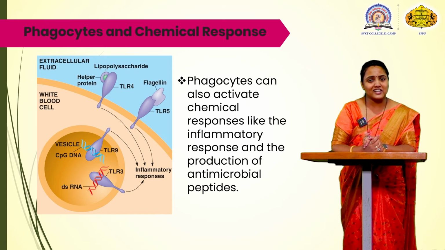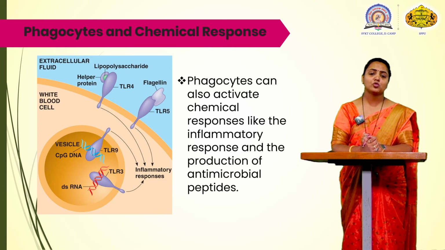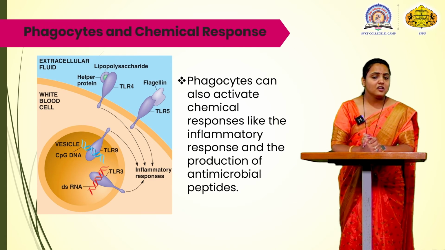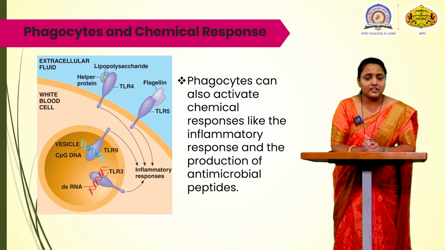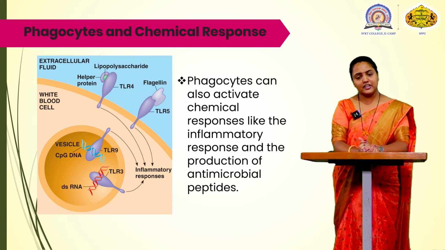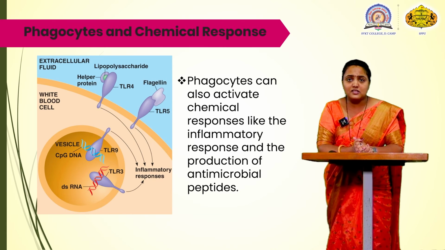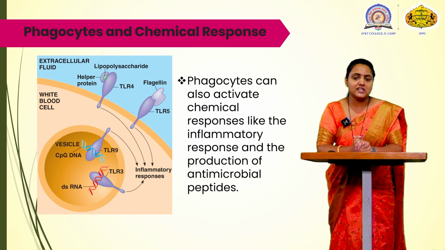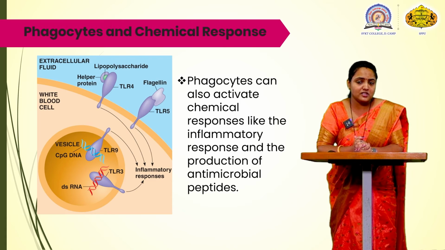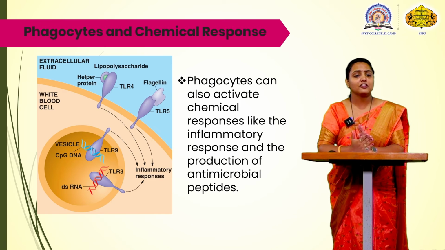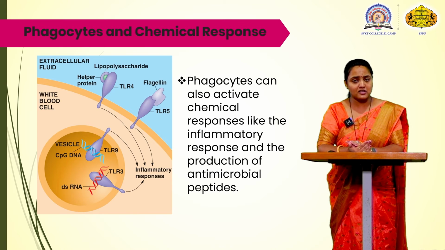Inflammatory responses contain the activation of particular proteins. These proteins are activated to destroy double-stranded DNA, double-stranded RNA, and CpG DNA. So these are destroyed by inflammatory responses, or the chemical responses which the body produces during